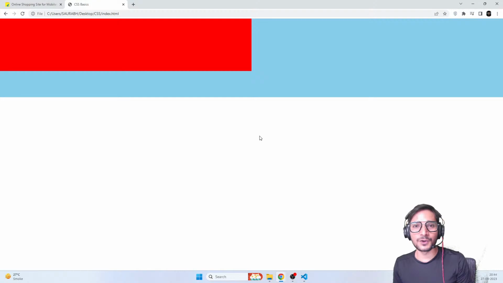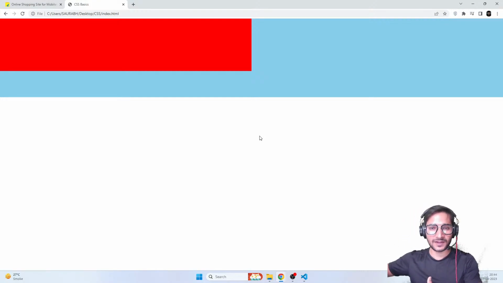So always try to give width in percentages. Always do that because you want your site to work in different sizes, right? Some people might open your site in mobile phones. Some people might open your site in PCs. Some people might open your site in big TVs, right? And you want your elements to increase or decrease their width, sizes and shapes depending on the screen size. And percentage helps a lot.